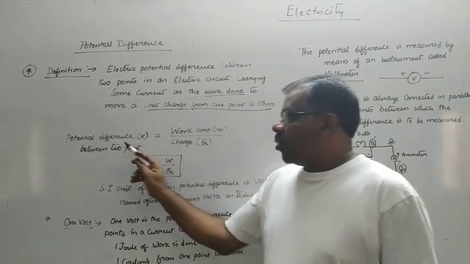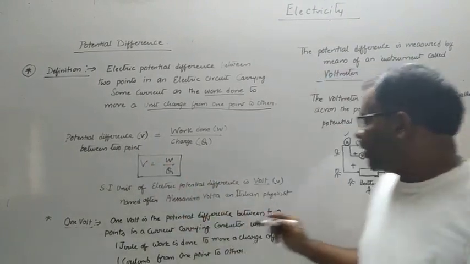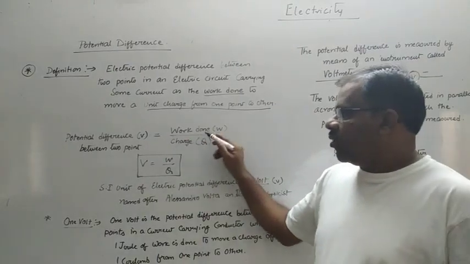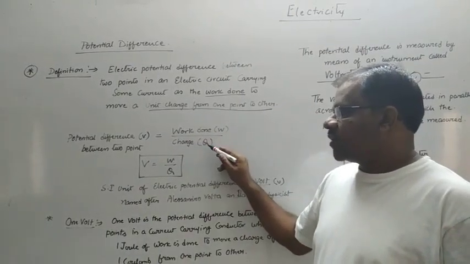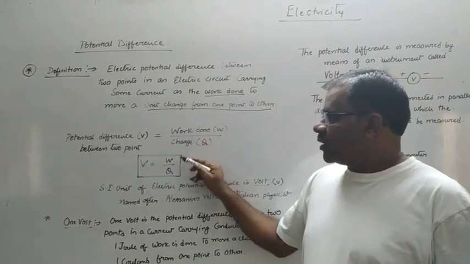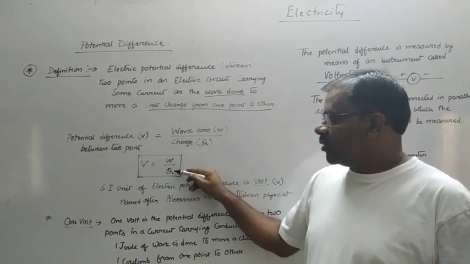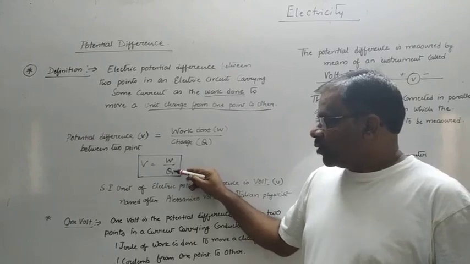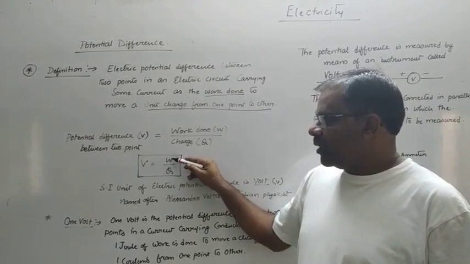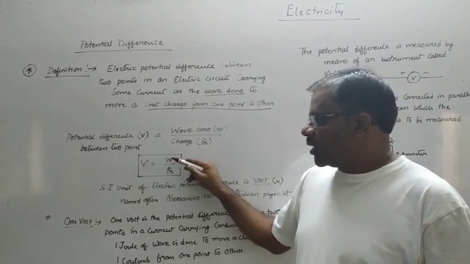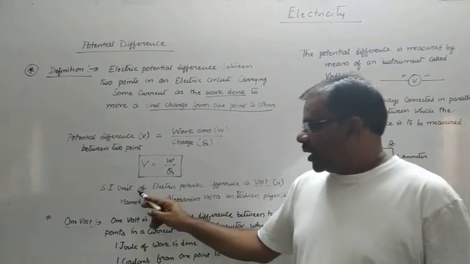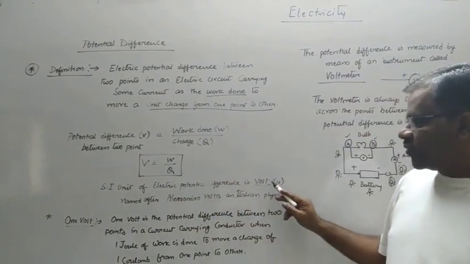So in short, potential difference between 2 points A and B is calculated as work done divided by the amount of charge moved. Potential difference is denoted by V, work done is denoted by W, and charge moved is denoted by Q. So in order to move a certain amount of charge, certain work is done by the electrons. This difference in potential can be calculated by the formula V is equal to W by Q. The SI unit of electric potential difference is volt.